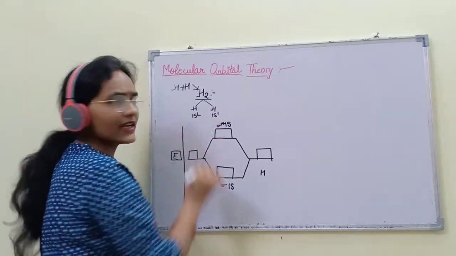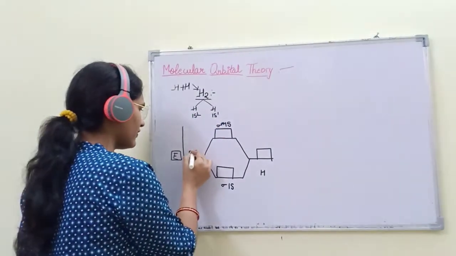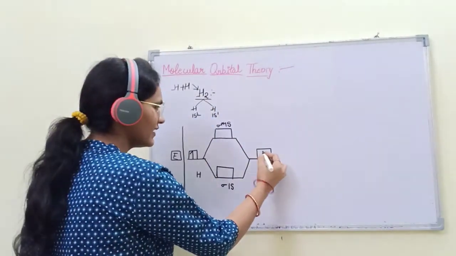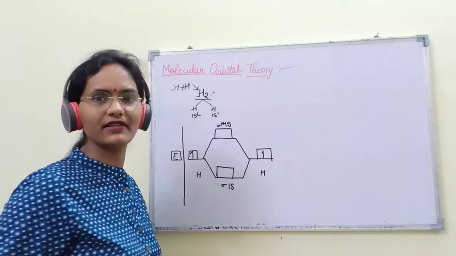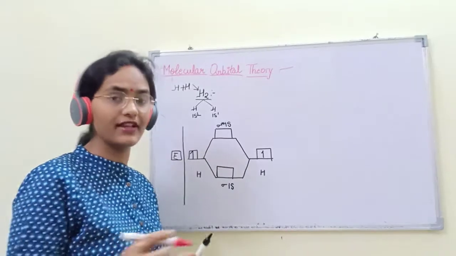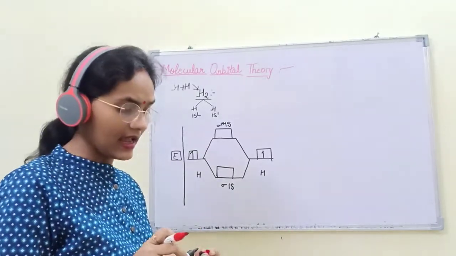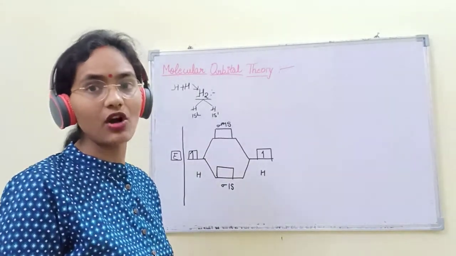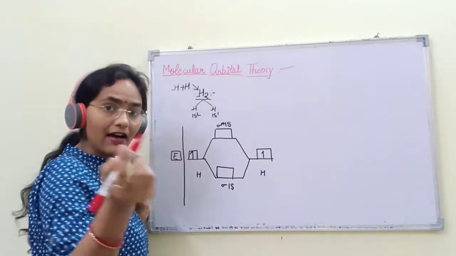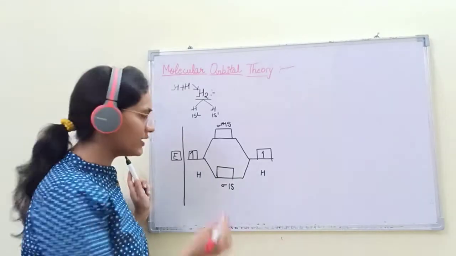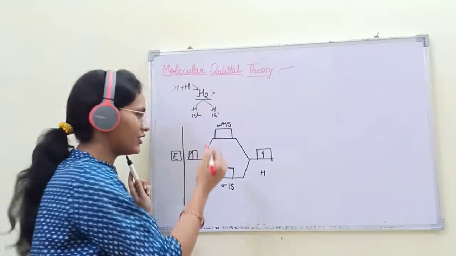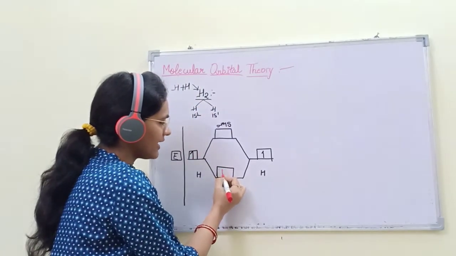So there is one electron. There is a second electron. And then coming to the 3 rules, how to fill the electrons in the bonding and anti-bonding molecular orbitals? How to fill the electrons? According to the Aufbau rule, electrons are filled from low energy to high energy. So one electron is here.